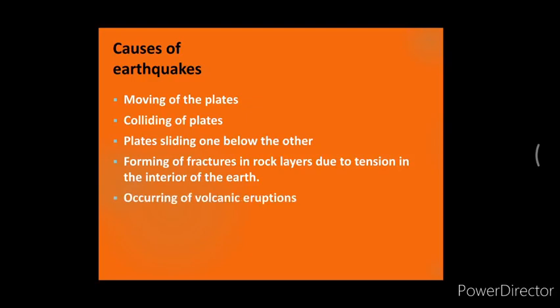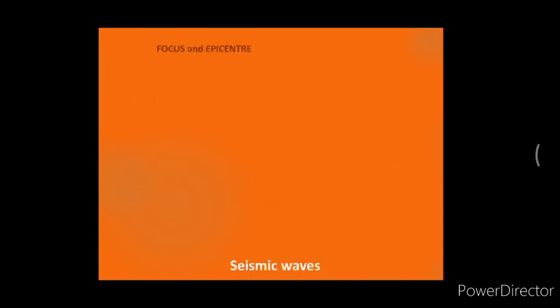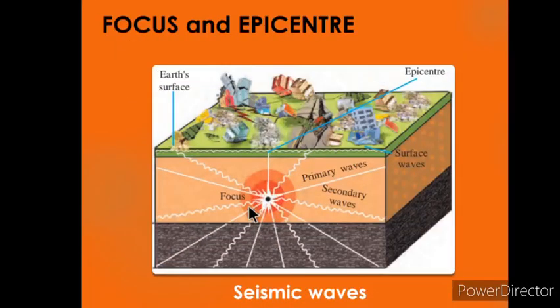Focus and epicenter. Because of the movements occurring below the earth's surface, tension is created and it keeps on accumulating. High energy is released at the place where this tension mounts up. This is the center of the earthquake. It is called the focus or hypocenter. Energy waves scatter in all directions from this center.